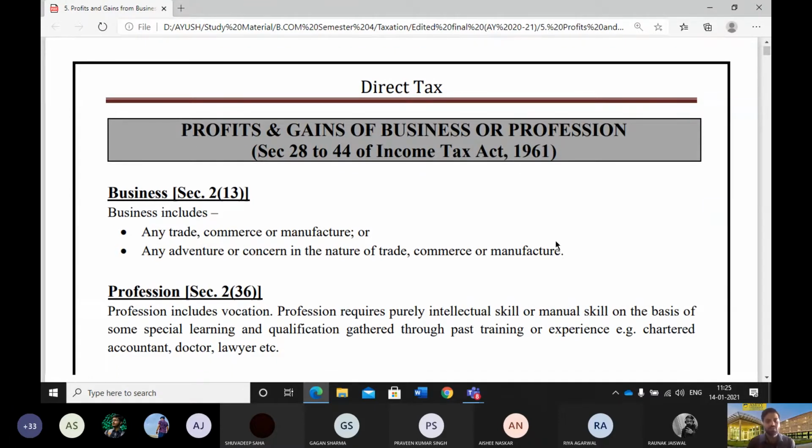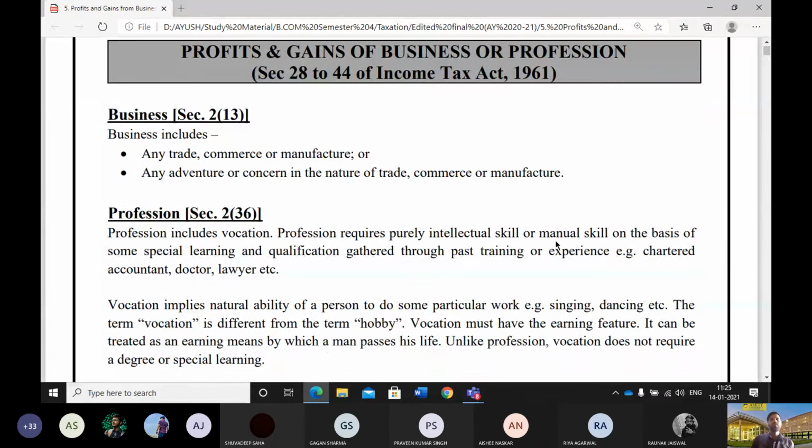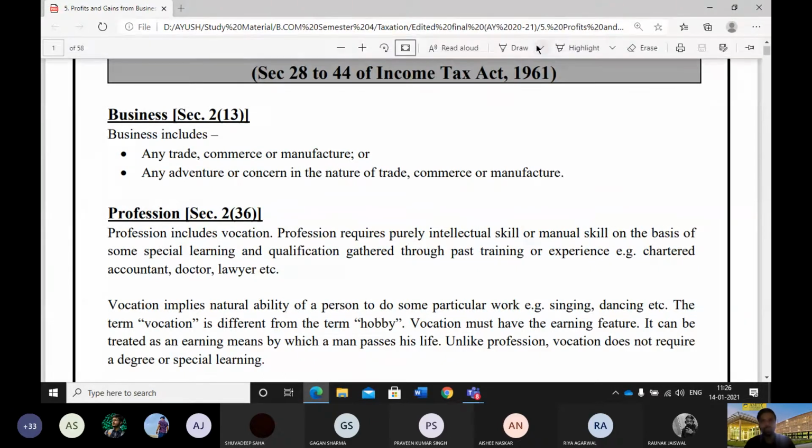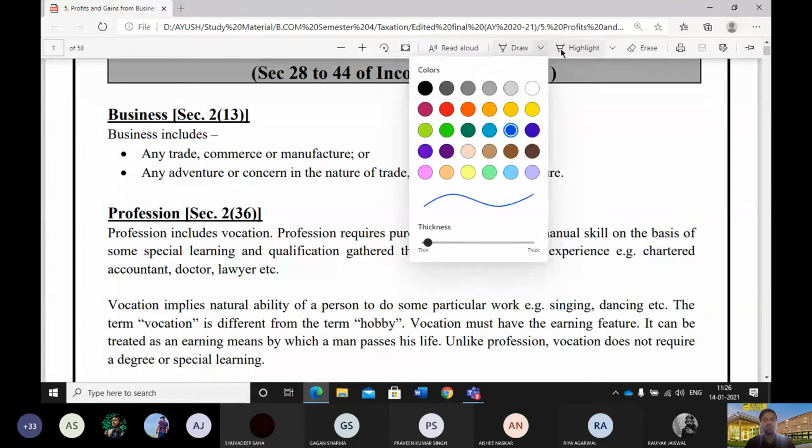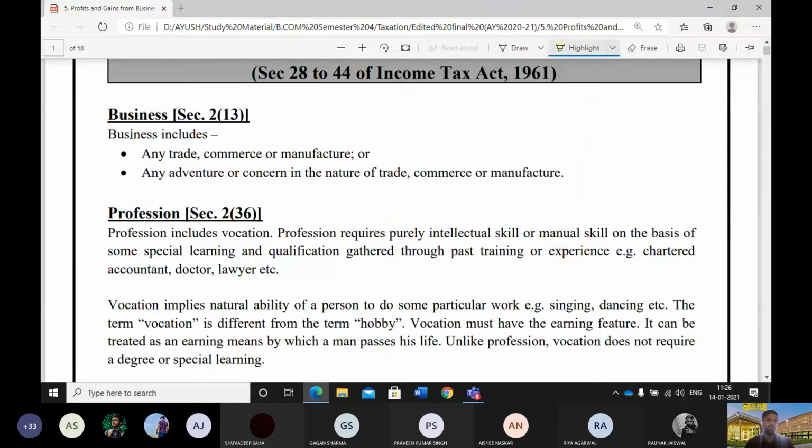The first thing that we'll start with is what we mean by the term business, because we have seen four different words in the name of this head of income. The first one is profits, and the second is gains. The third word is business, and the fourth word is profession. So we need to know what profit or gain is and how they are different, and what is business and what is profession. So we'll first start with business. We'll see what this term business means and how it can be interpreted.